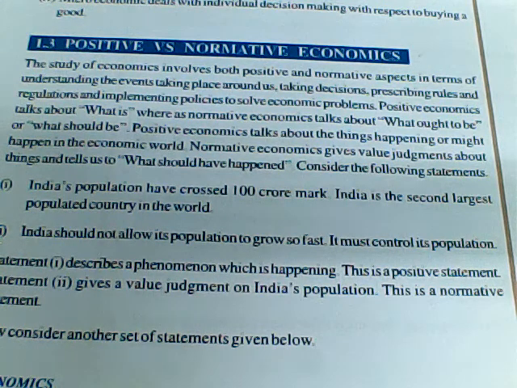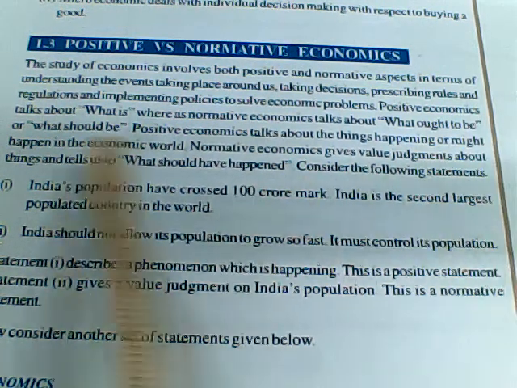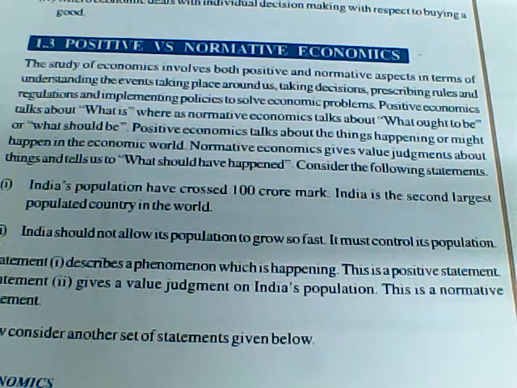Positive economics talks about what is. So they describe what is, whereas normative economics talks about what ought to be or what should be. Positive economics talks about the things happening or might happen in the economic world.